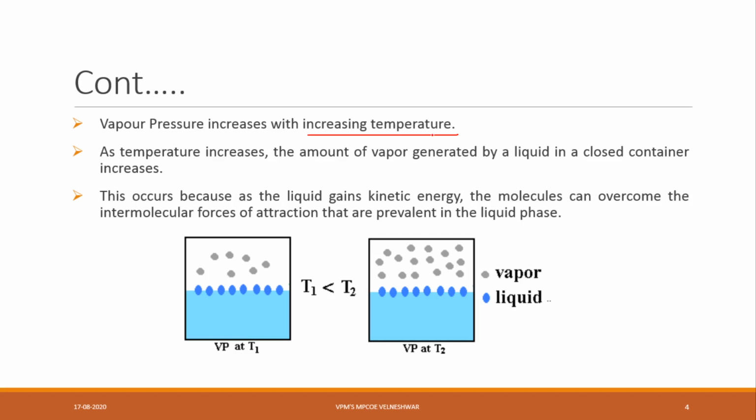As temperature increases, the amount of vapor generated by the liquid in a closed container increases. Here I am closing the container. I am taking a liquid jar, a container with water in it, and I am increasing the temperature, like in a pressure cooker or a rice cooker.